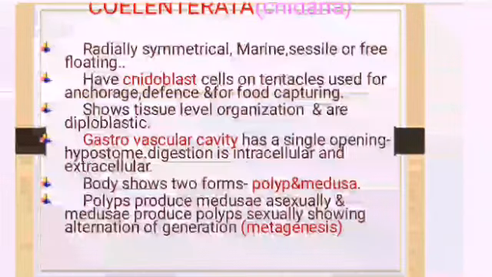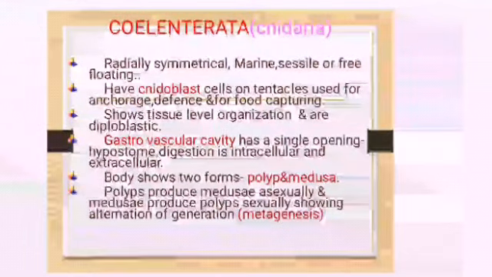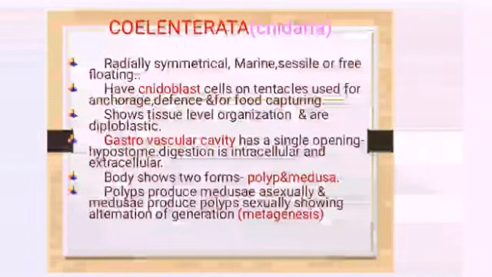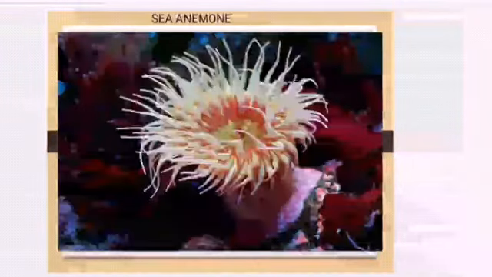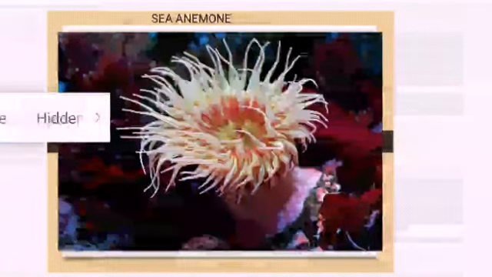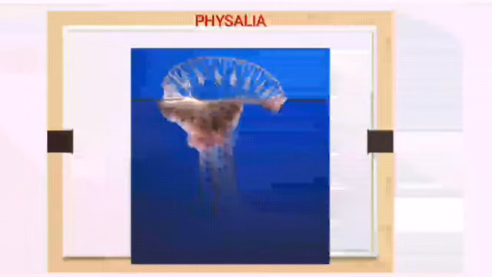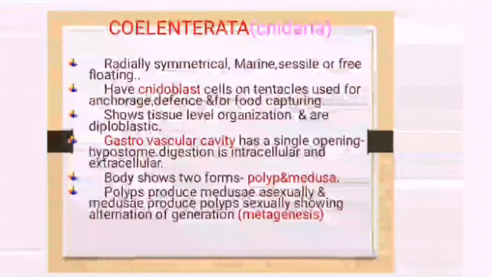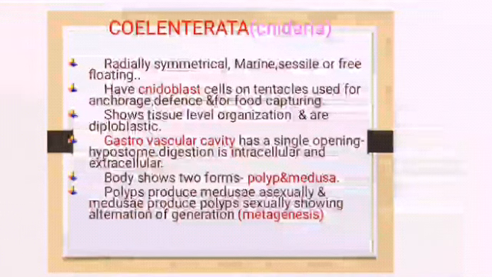Next we are moving on to the next phylum. The next phylum is Coelenterata, okay. Examples of Coelenterata are Hydra and jellyfish. Corals, sea anemone, okay. You can find all these sea animals: corals, Hydra, Physalia, jellyfish. All these are examples of Coelenterata. Coelenterata can otherwise be referred to as Cnidarians.